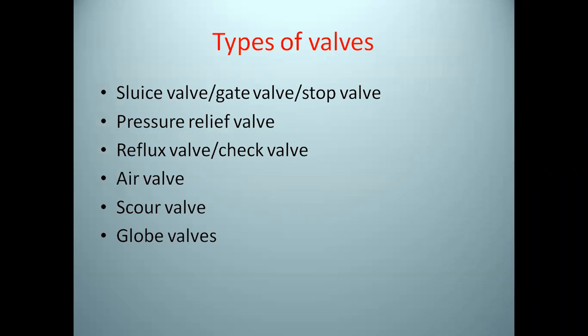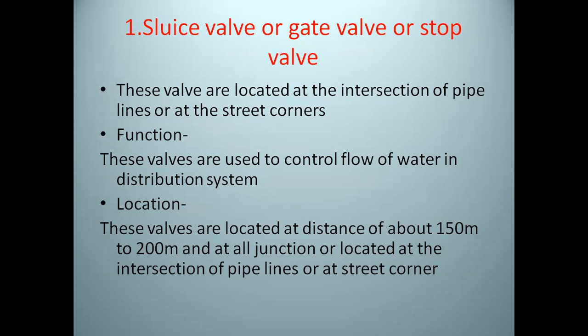Now see what are the types of valves. There are six types of valves. First is a sluice valve or gate valve or stop valve. Second is a pressure relief valve. Third is a reflux valve or check valve. Fourth is an air valve. Fifth is a square valve and sixth is a globe valve. These are the types of valves. Now we are going to discuss all types of valves one by one.